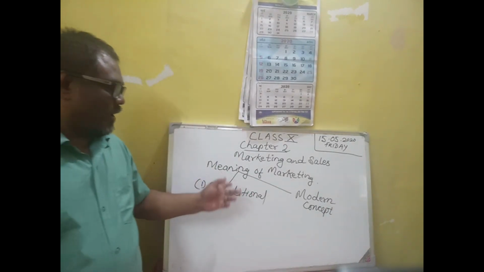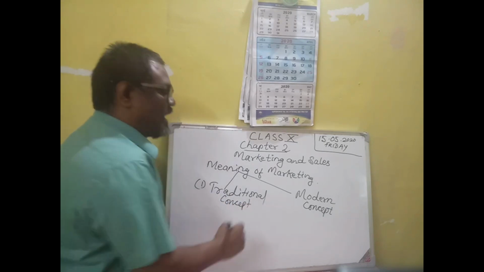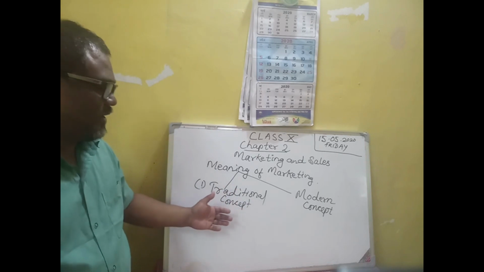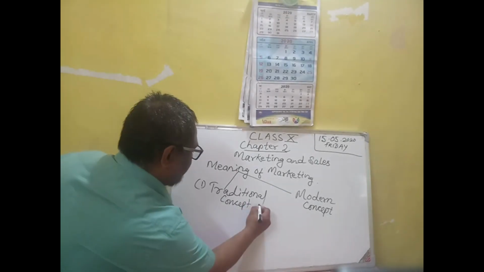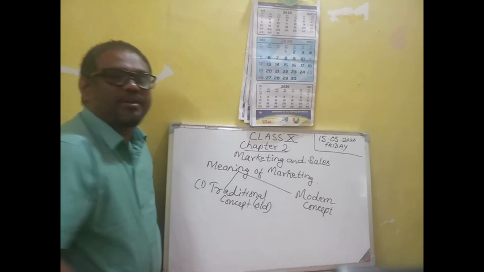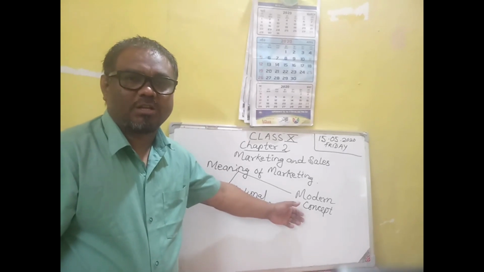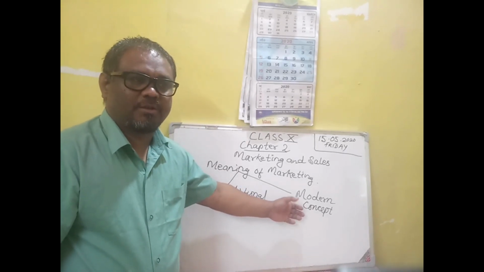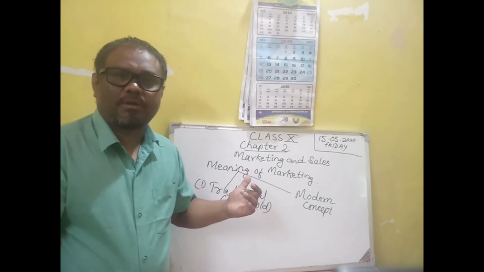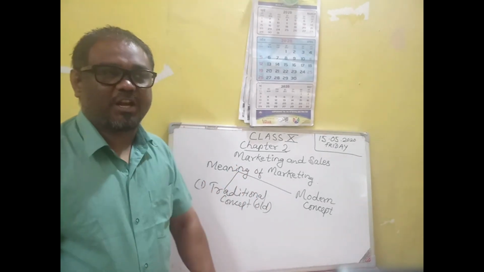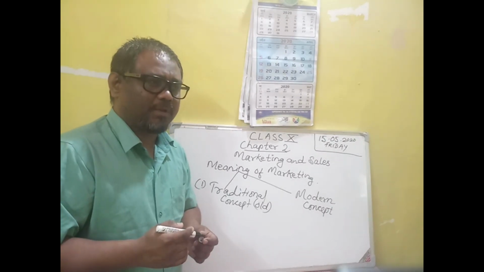So, what is the traditional concept? And another is the modern concept. Traditional concept means the old concept of marketing, and this is a modern concept of marketing. So, traditional means old. First of all, let's discuss the traditional concept of marketing.